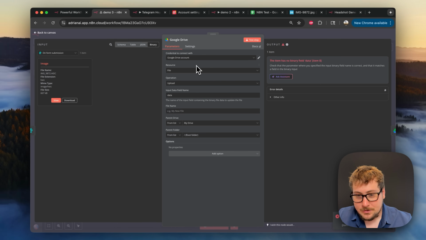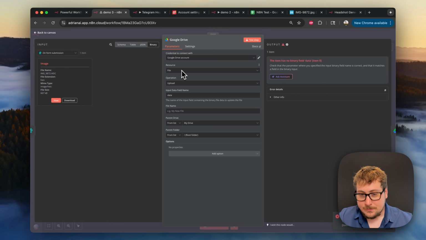And you'll see right here, you have to connect your Google Drive account, and this is why it's a little bit more complicated. You're eventually going to have to bite the bullet, if you're self-hosted or not this time, to connect Google Drive. So you're going to have to make your own OAuth with yourself. And that section will be at the end of the video. So go to the description, go to that part now, and actually fully understand it. And once you do that, you'll have your Google Drive account connected here.